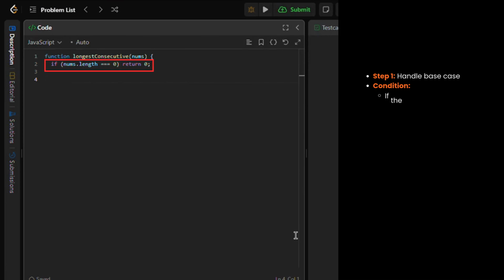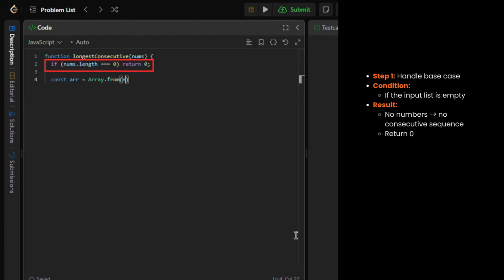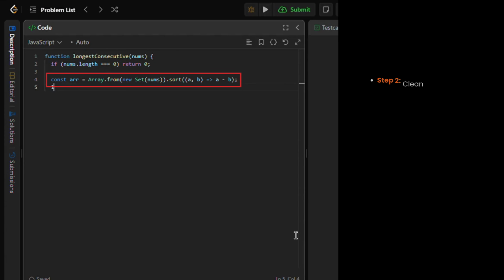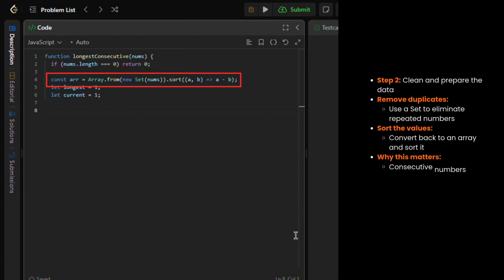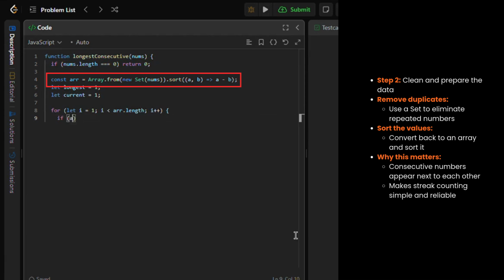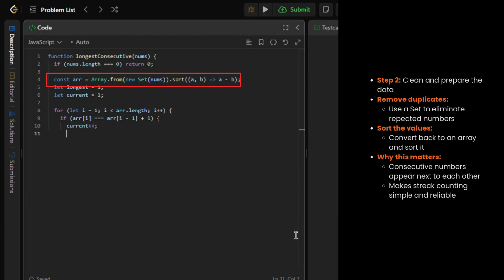First, we handle the simplest case. If there are no numbers, there can't be any sequence, so we return 0 right away. Next, we remove duplicates using a set, then turn it back into an array and sort it. This is super important because once the numbers are sorted, any consecutive sequence, like 10, 11, 12, will appear right next to each other, making it easy to count.